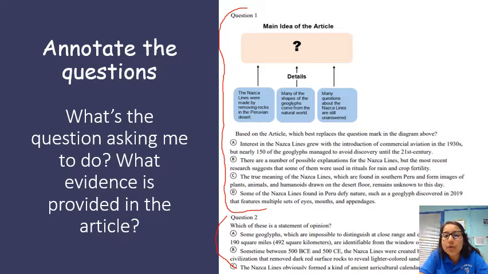And anytime that you're reading the question, you're also annotating the important parts of the question. So for example, question 1 for Article 1 states, based on the article, which best replaces the question mark in the diagram above? So I know that what I'm trying to answer is which of the following answer options best replaces the question in the diagram above. Now I know that the diagram above is asking me about main idea. Therefore, I'm going to circle this because I know that my answer choice needs to be the main idea of